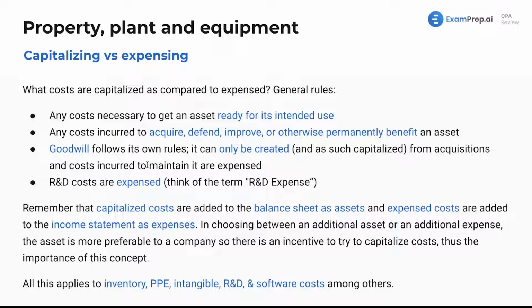Again, one more time, because it is that important, I'm saying it. You can only create the intangible asset of goodwill, and as such capitalize those costs, from acquisitions and buying another company.